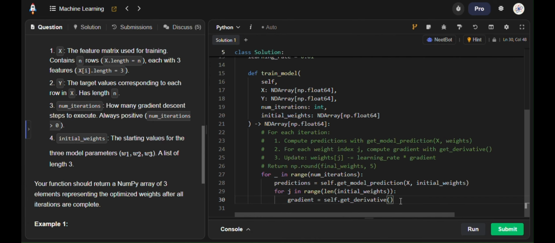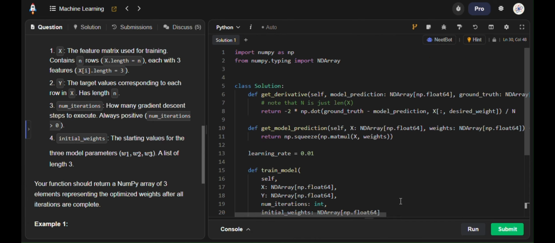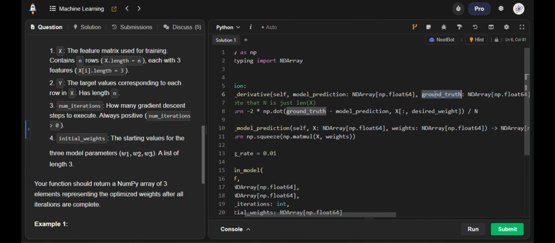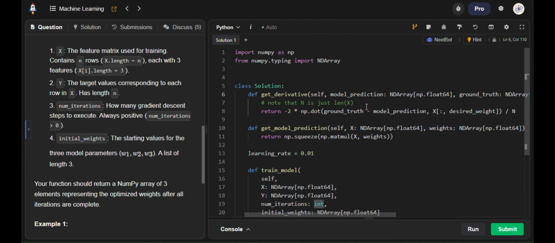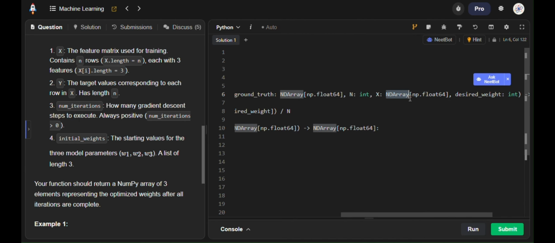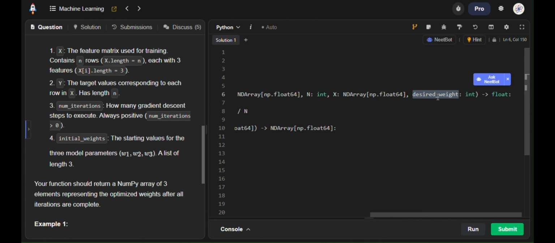This function was defined above as we have seen, and then we are going to take model prediction, this one, and the next parameter is ground truth. After that, n is nothing but the length of x, after that x, and after that the desired weight.